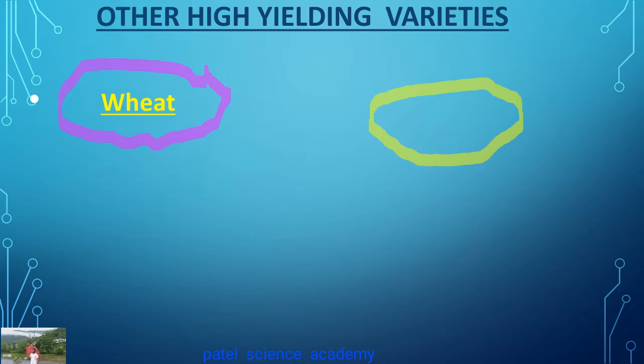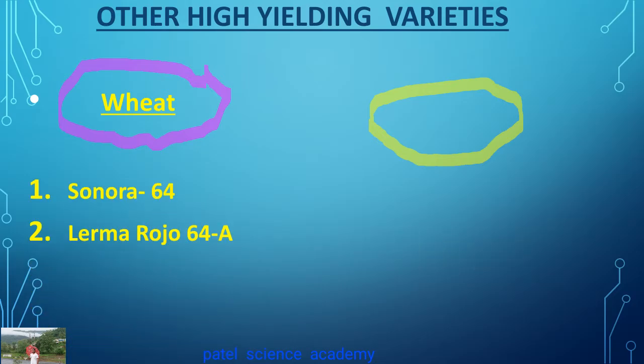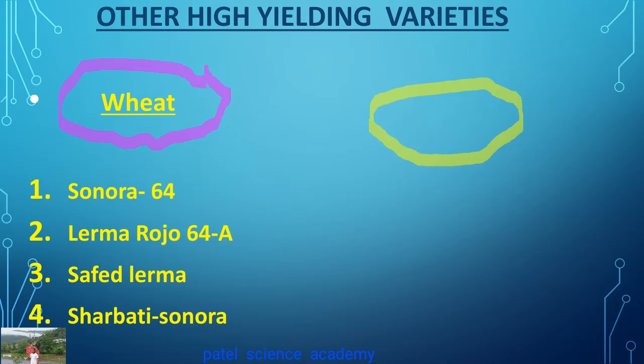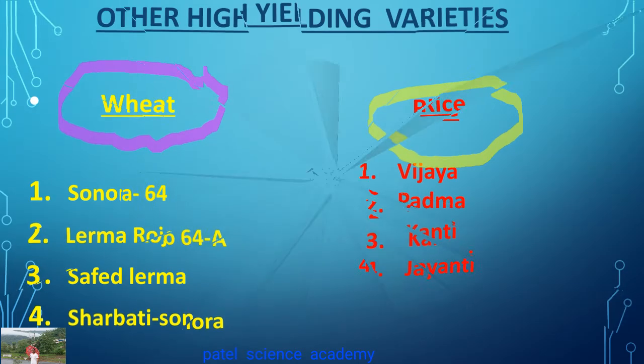Other high yielding wheat varieties include Sonora 64, Lerma Rojo 64A, Safed Lerma and Sharbati Sonora. The rice varieties include Vijaya, Padma, Kanti and Jayanti in our country.